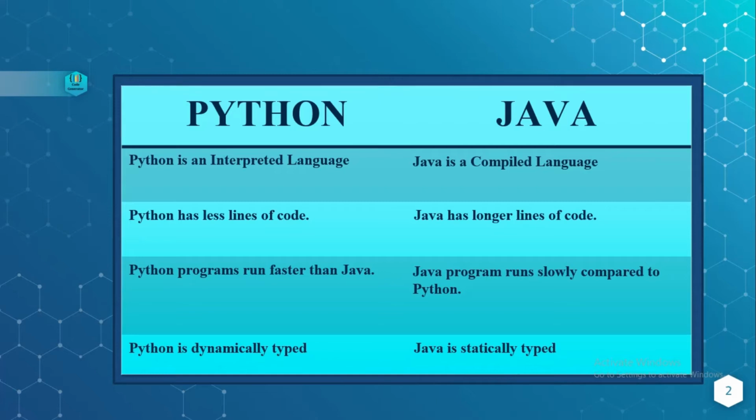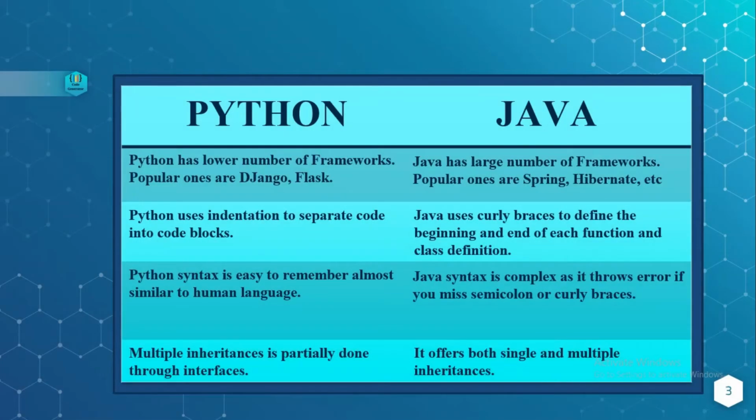Python programs run faster than Java, whereas Java programs run slowly compared to Python. Python is dynamically typed, whereas Java is statically typed. Next, Python has a lower number of frameworks. Popular ones are Django and Flask, whereas Java has a large number of frameworks. Popular ones are Spring, Hibernate, etc.